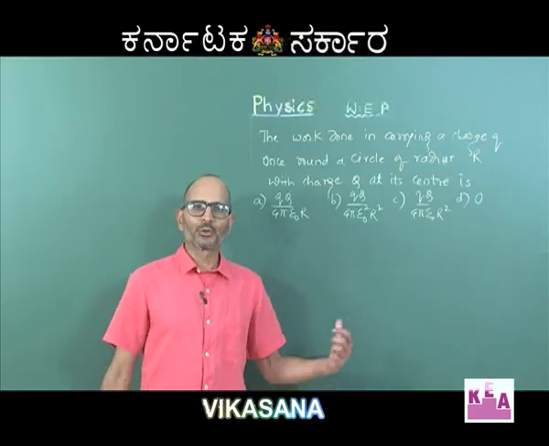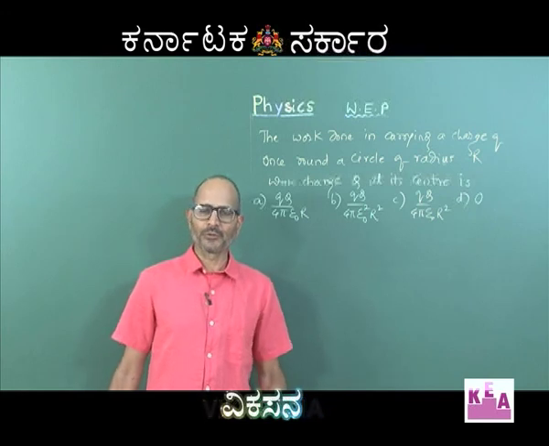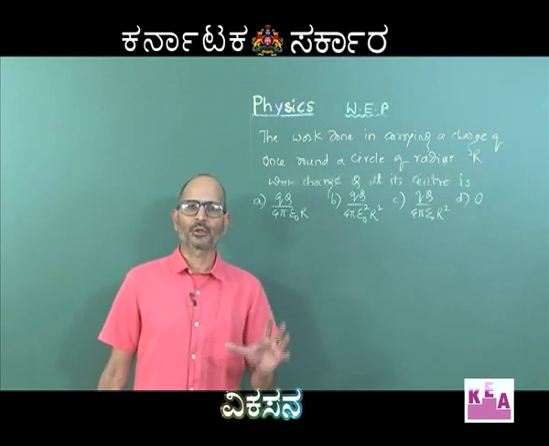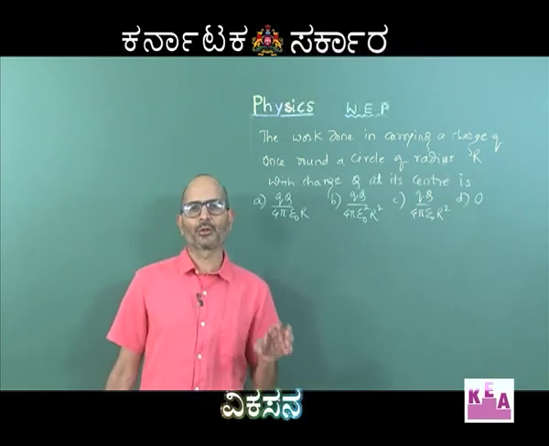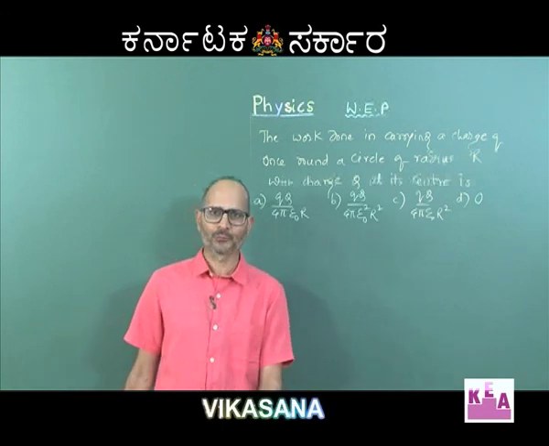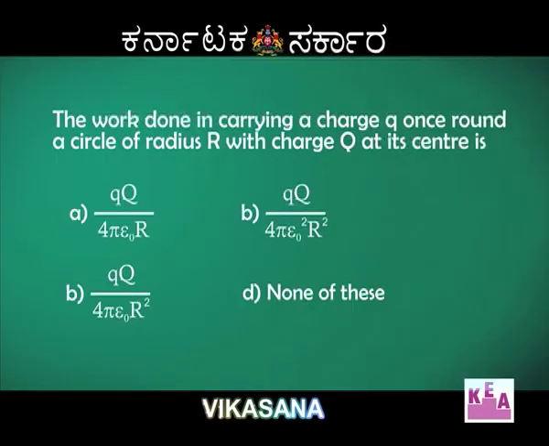So, this is similar to the previous problem. In the previous problem also, you were talking about the work done by the force acting on the particle undergoing a circular motion. So, let me read it here. The work done in carrying a charge small q once round a circle of radius capital R with charge capital Q at its center is.